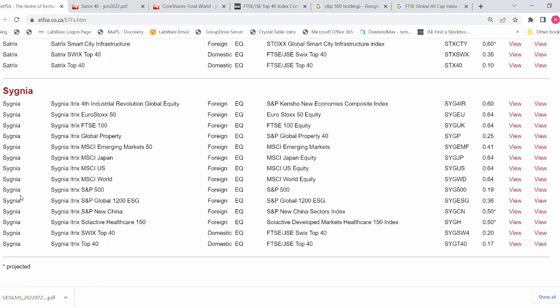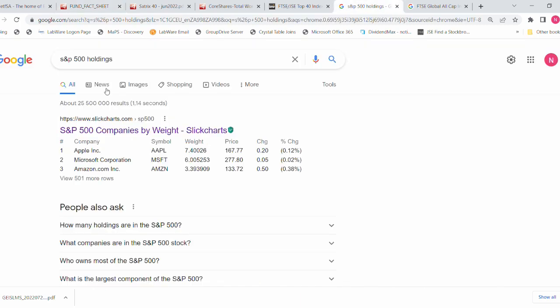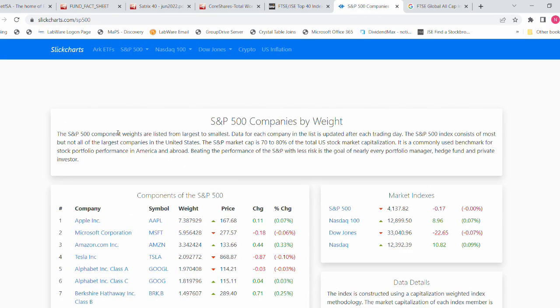Lastly, let's look at one of my favorite ETFs, the Satrix S&P 500. The index that it tracks is the S&P 500 index. Let's view the fact sheet and see what's going on in there. Let me blow it up. You can see here it says the investment objective is to replicate the price and yield performance of the S&P 500 index. If I want to see what's going on with that index, I just simply copy and paste into Google. So I Googled S&P 500 holdings, and the link which pops up is perfectly fine, that first link, so you can click on it to see what constituents or what companies make up the S&P 500 index.